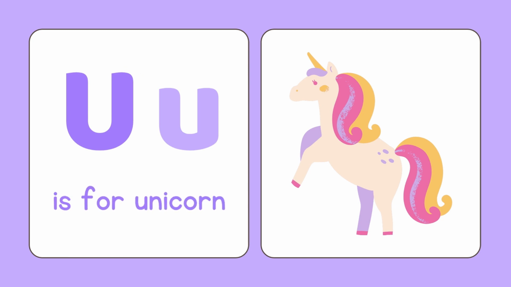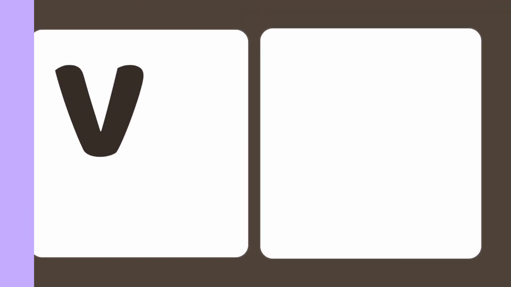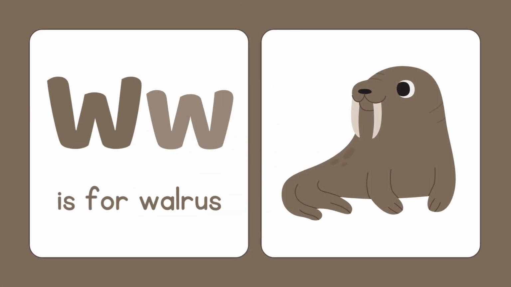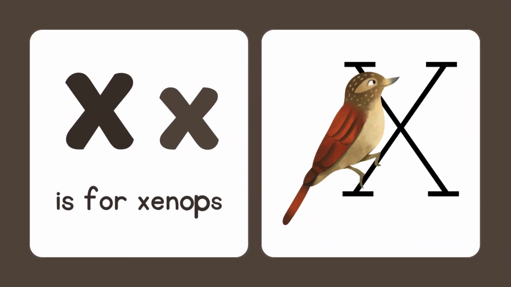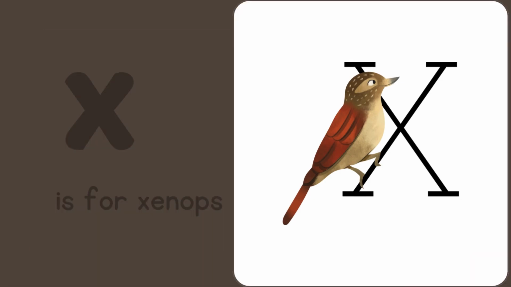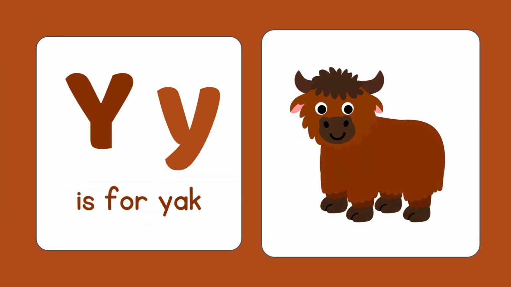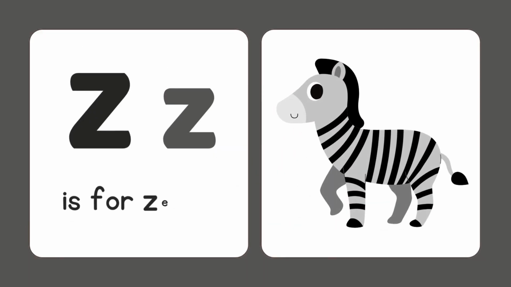U is for unicorn. V is for vulture. W is for walrus. X is for Z. Y is for yak. Z is for zebra.